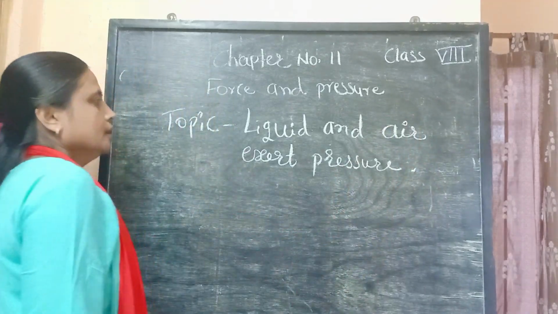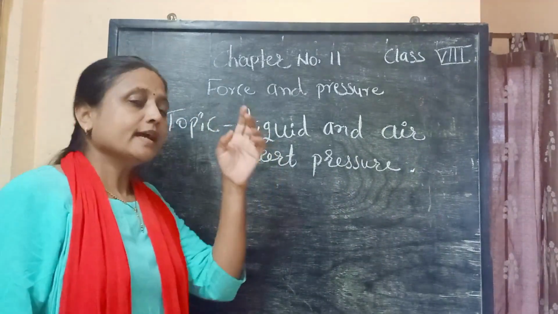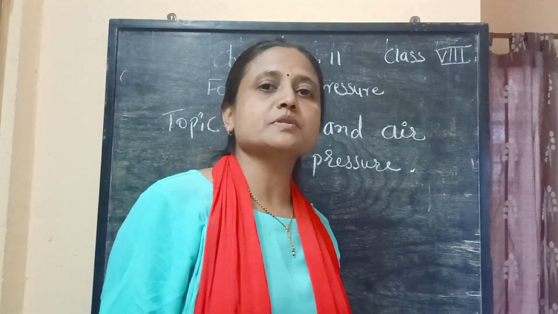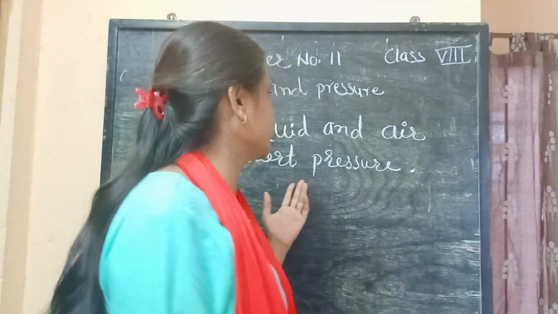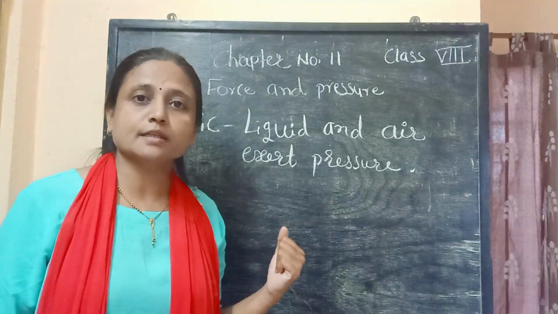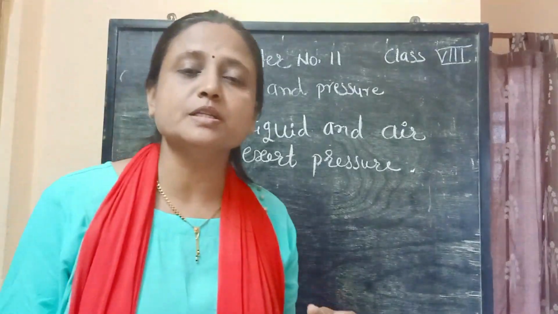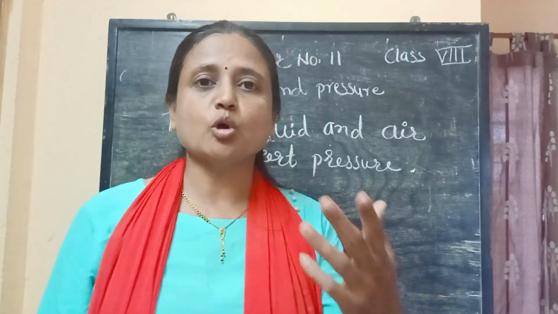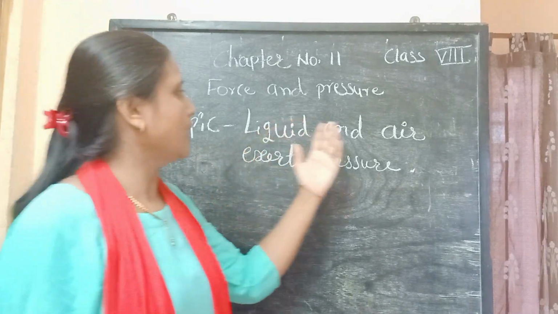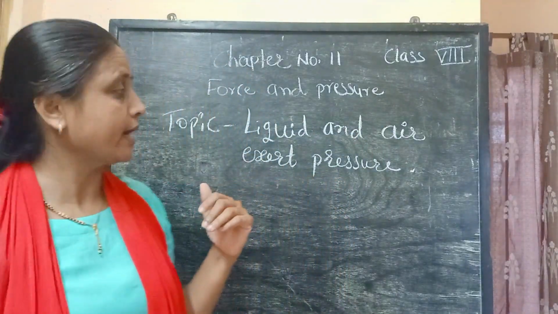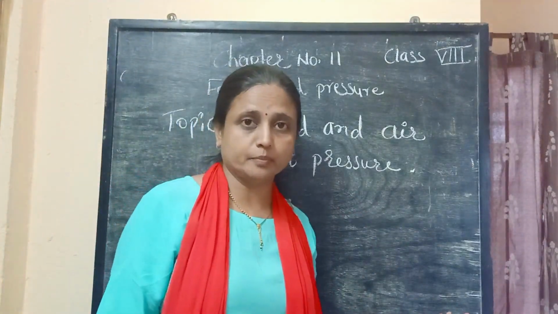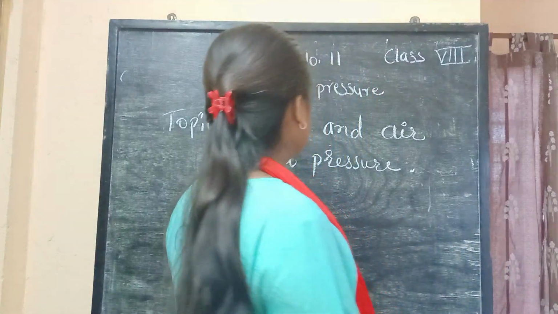You all know that there are three states of matter: solid, liquid and gases. This means all substances are available in three forms. When we learned about surface area, generally all the examples we considered were of solids exerting pressure. But in this module we have to learn that liquid and air can also exert pressure, and how it is possible. We will learn this in detail in this module.